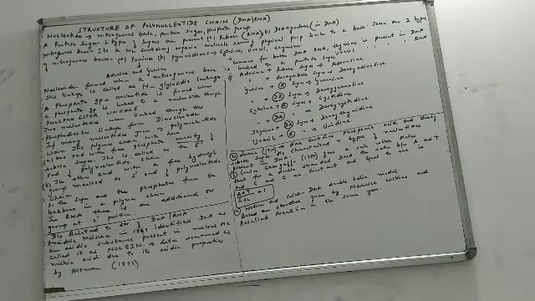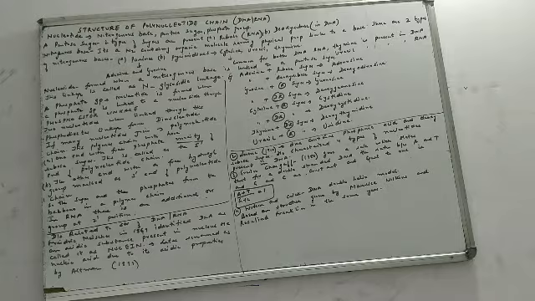So as of now, we are going to study the structure of the polynucleotide chain. When we say polynucleotide chain, it means a combination of many nucleotides. Obviously, DNA is also a polynucleotide, RNA is also a polynucleotide. So when we study the structure of a polynucleotide chain, we will be studying both the structure of DNA and the structure of RNA. Why are we including both? Because both DNA and RNA are polynucleotides. They are a combination of many nucleotides.